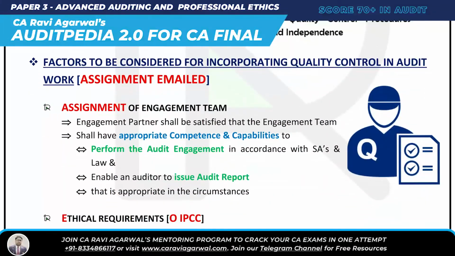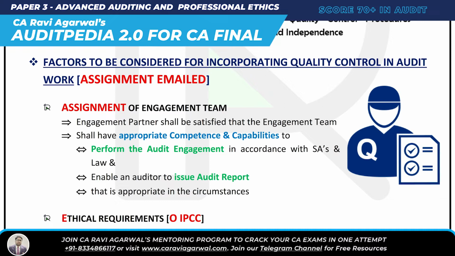What is that question? Factors to be considered for incorporating quality control in audit work. So you are doing audit, so what factors should be considered so that there's quality control? See, how many points are there? I believe there are 1, 2, 3, 4, 5, 6, 7, 8 points. How to learn it? I made a mnemonic for you. You'll love it. ASSIGNMENT EMAILED. What did I say? Factors to be considered for incorporating quality control in audit work.